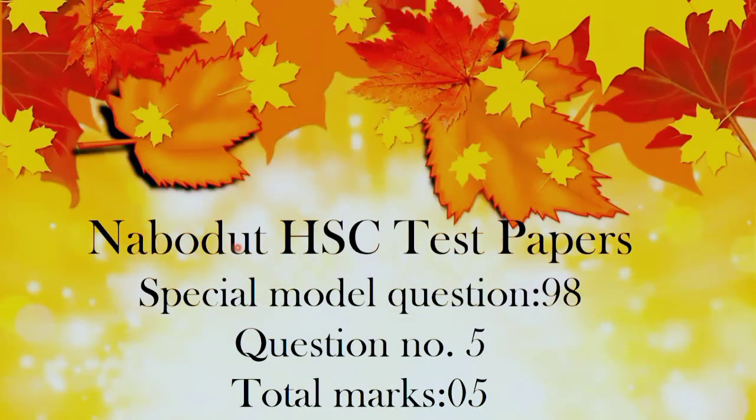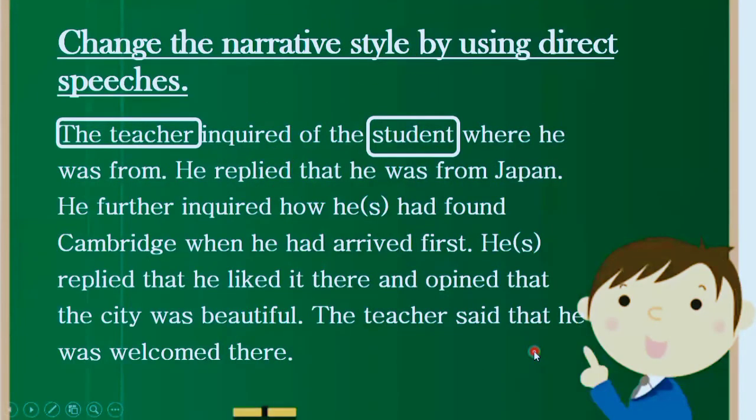The next question that we are going to solve has also been taken from the same test paper, Nabodut HSC test papers, special model question number 98, question number 5, total marks 5. Here we can see a conversation between a teacher and a student. But this passage is written in indirect speech, and we have two speakers that I have highlighted. So we have to change the narrative style using direct speech. It is written in indirect; we have to change it into direct speech. So let's read it first carefully.